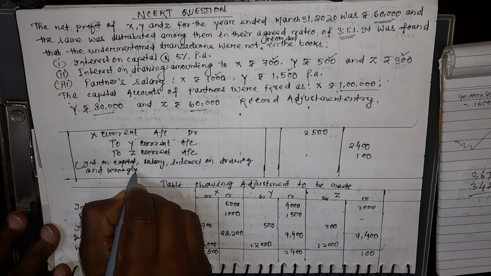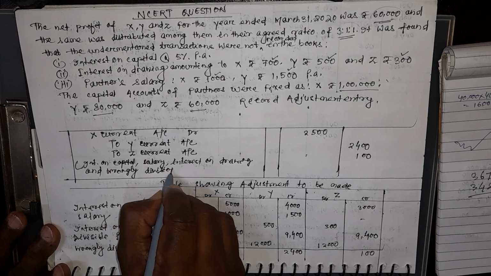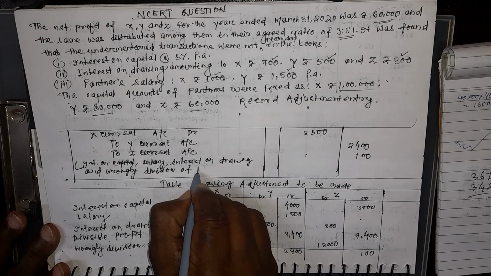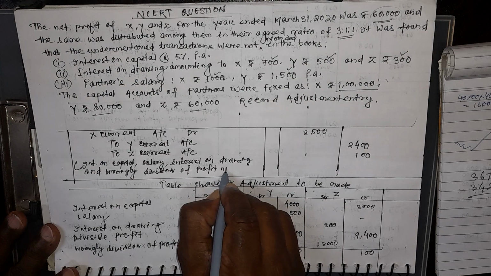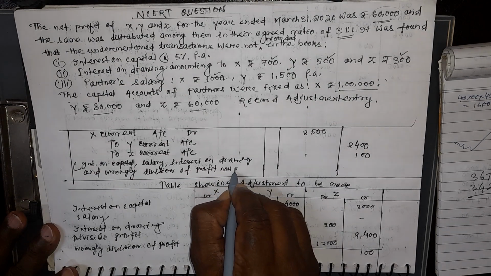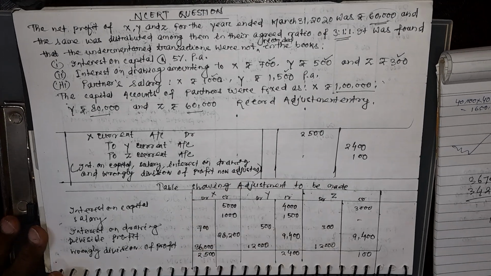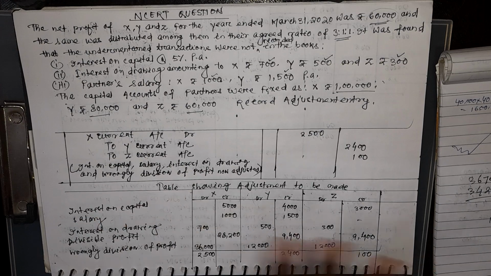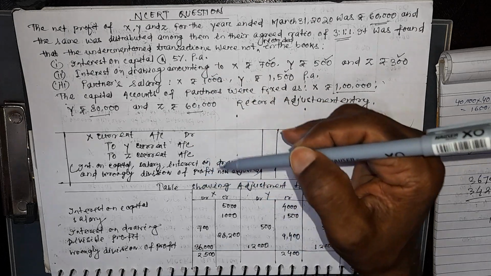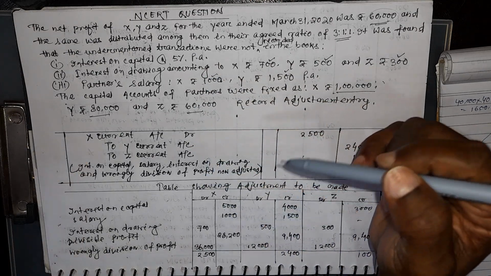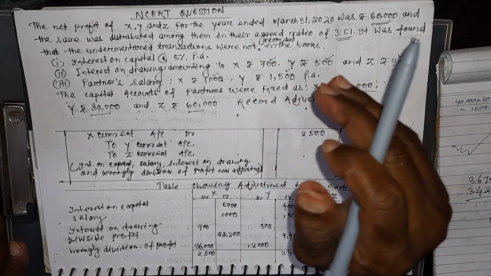Wrongly division of profit. Now adjusted, rectified. Clear? I hope all of you got it. This is a very important part of fast adjustment, where you learn about the omission of interest on capital, salary, and interest on drawing, and wrong division of profit.